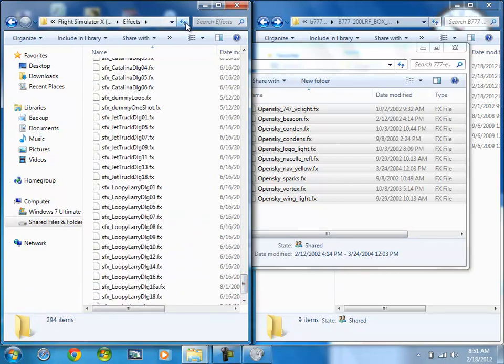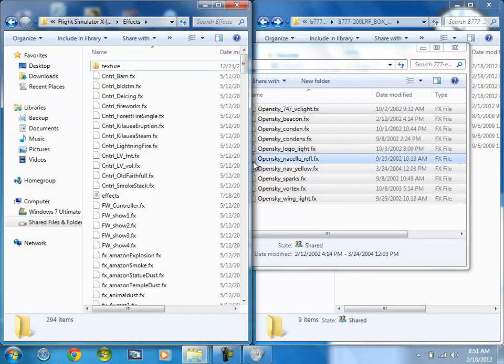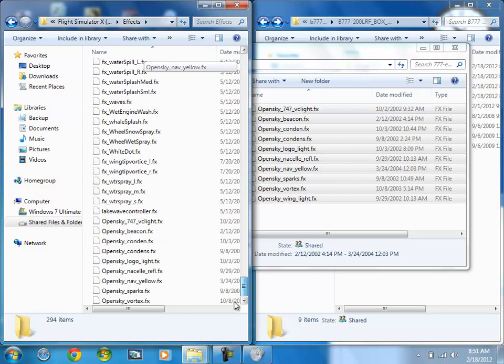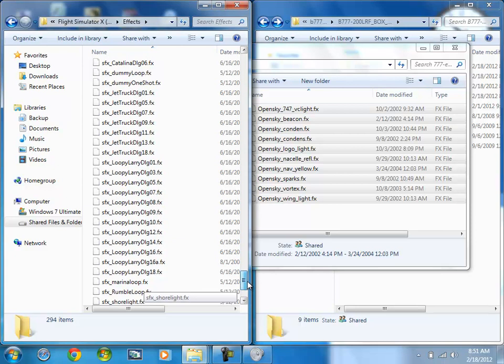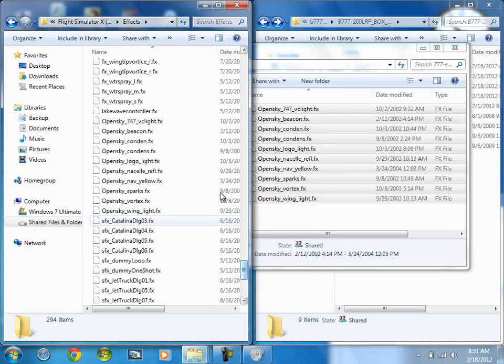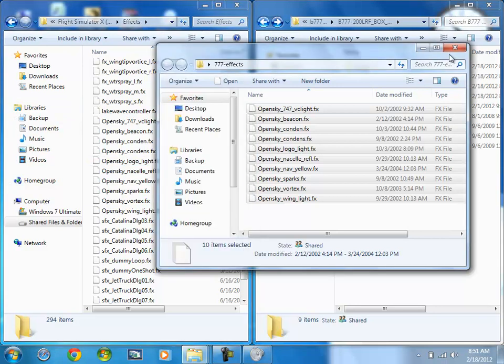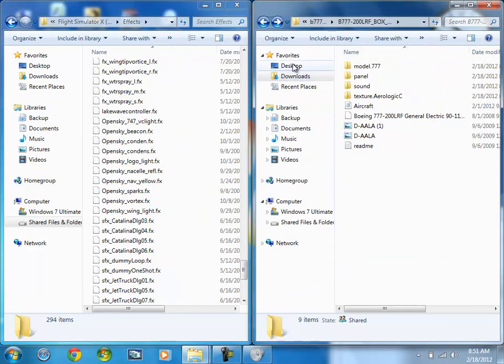When I finish adding that effect, if you don't have an effects folder, just follow this second step.